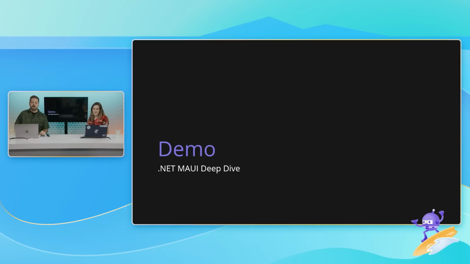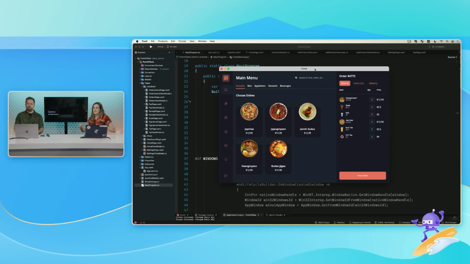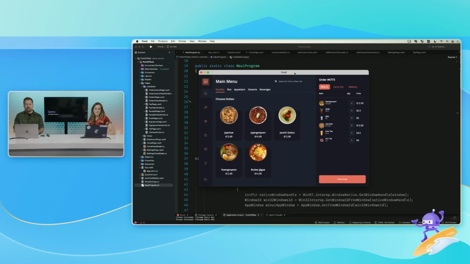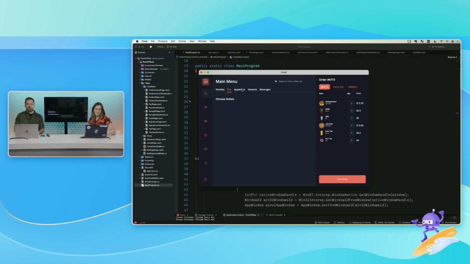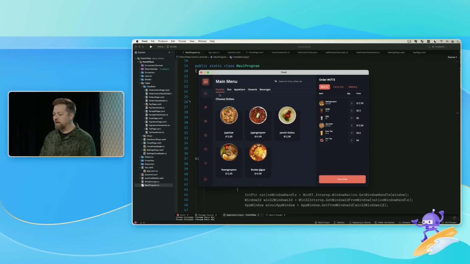So if we can go to the Mac, please. Thank you. I want to show you the app. Let's go to the app first. So I've got my Mac version, and Maddie showed you some of this. It looks a little bit better on my version. I've got tabs here at the top, which aren't tabs, but I'll show you how I did that in just a second. You notice that my line lines up much nicer. I don't know what was happening on your computer. So I've got some segments over here.